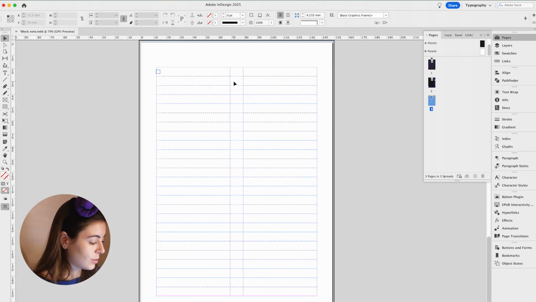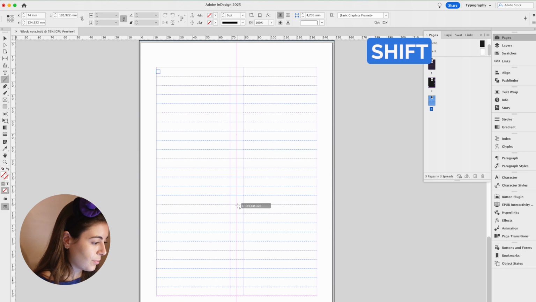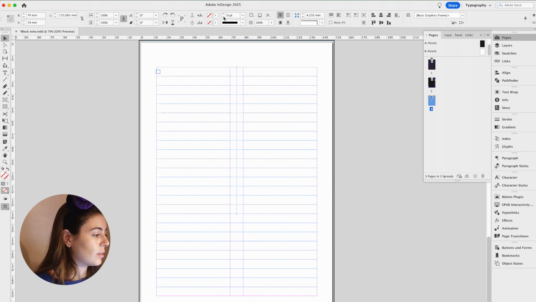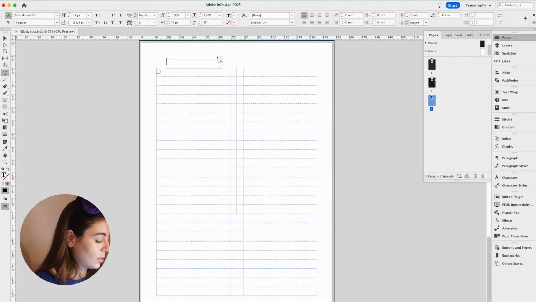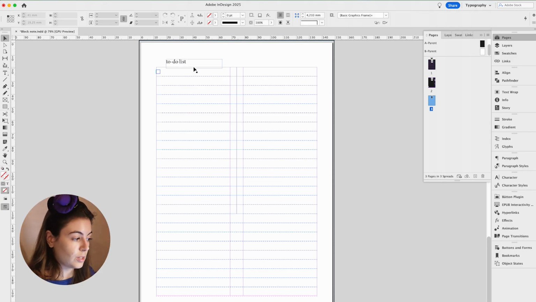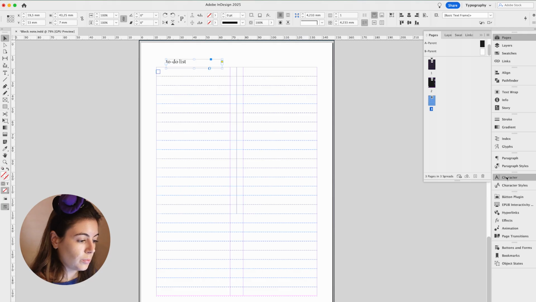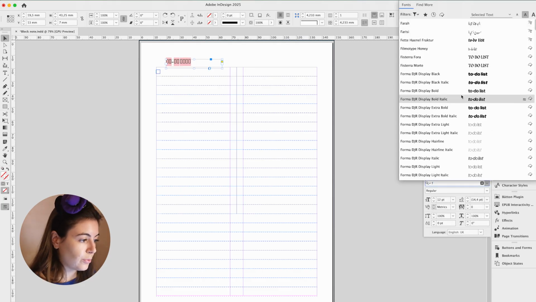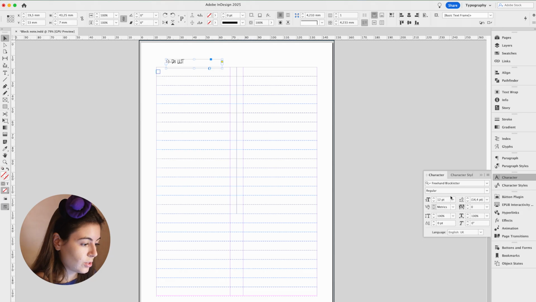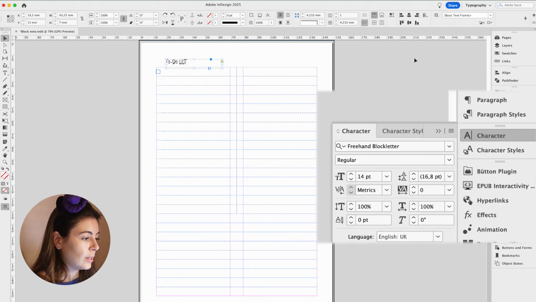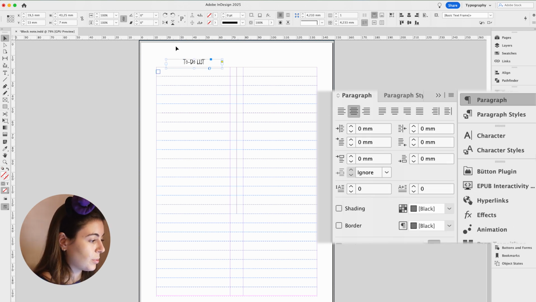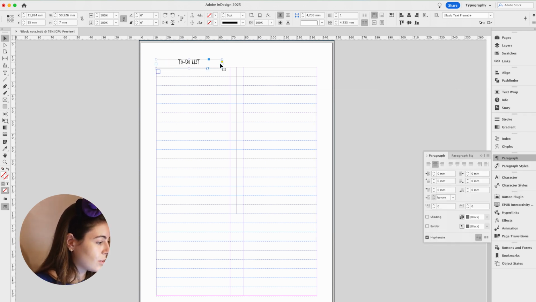We can separate these through lines maybe. Let's try it for now, up until here. And it's gonna be 25. Yep, and the title here is to-do list. Maybe we want to use the same font as before. So we are going to look for it here, F something. Okay, so I'm going to increase this to 14 points. And then I'm gonna center it so that the paragraph is centered and centered on this column.